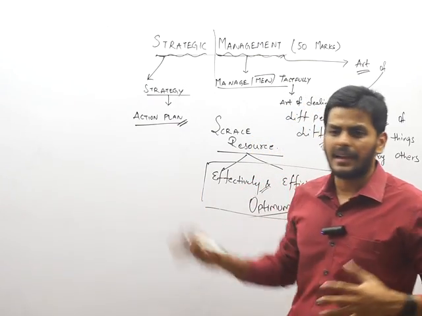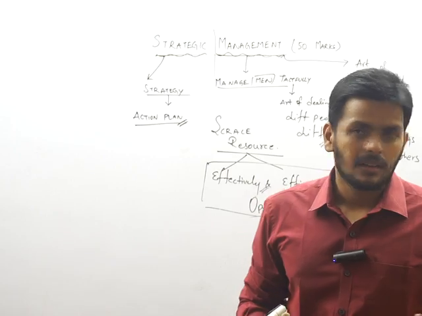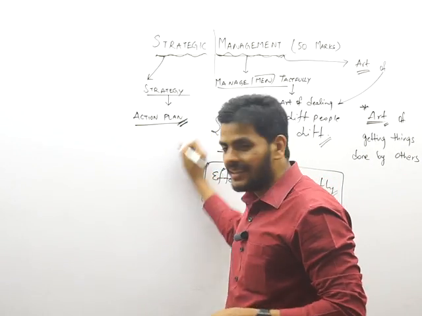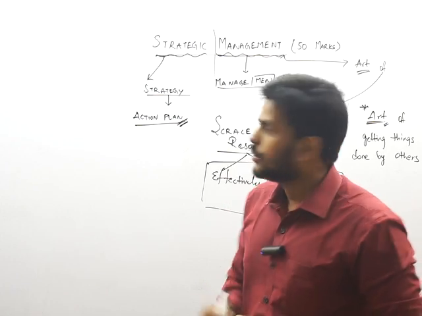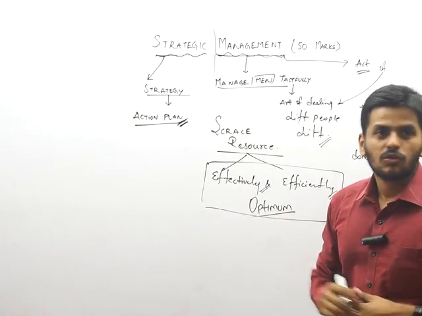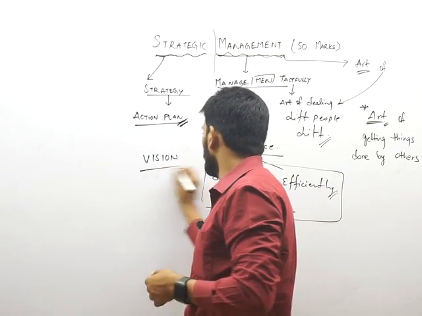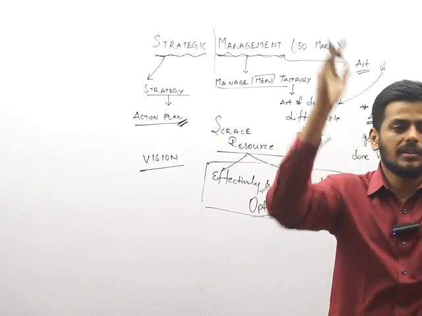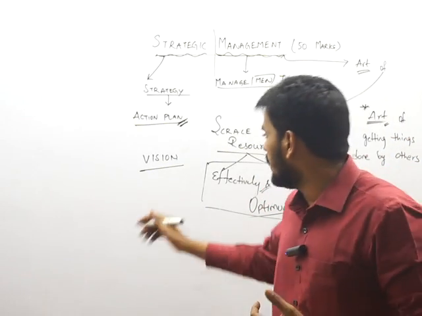Strategy is any kind of plan, any kind of action plan that you need to use, to figure out whatever you want to achieve. What you want to achieve, not now but over a long time, that is called a vision. So in the long term, what you want to achieve will be called what? A vision.